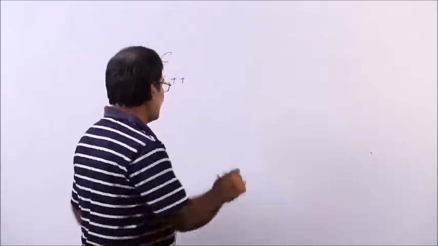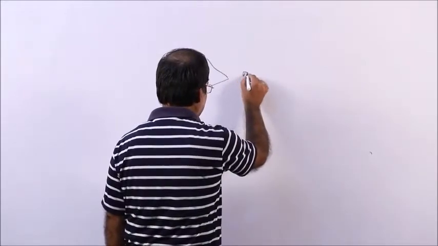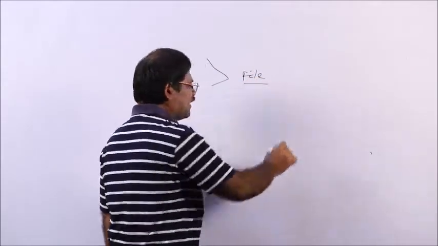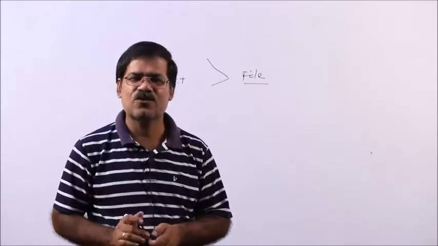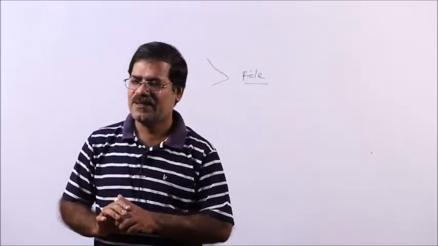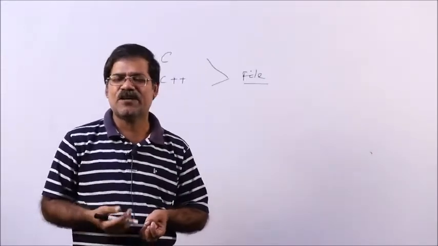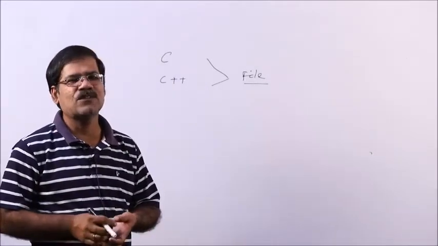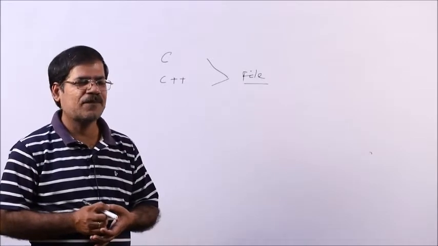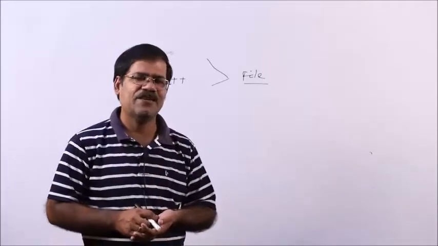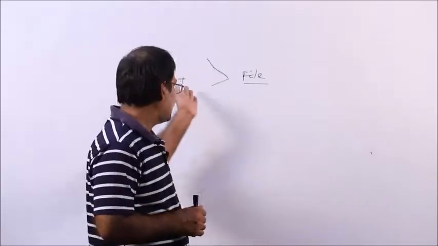I want to store the data of a particular student or employee. How to store it? There is no database here. In both C and C++, the concept is the file. By using a file, you can store one's data. Create a file, insert records, delete, perform different operations, and close the file. Open the file, perform different operations, then close the file. This file concept is used in C and C++.